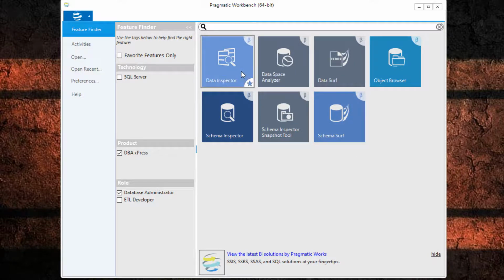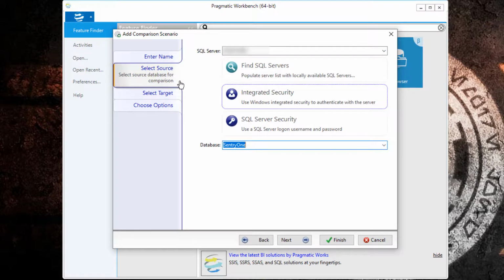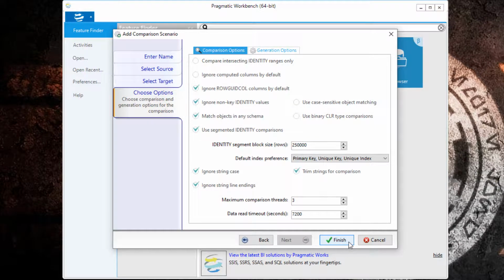The Data Inspector can be launched by clicking on the tile within the workbench as shown here. You will then be asked to enter a name for your comparison. You can then select the SQL server, authentication method, and database you want to use as a source for your comparison. You will then choose the target SQL Server instance and database for the comparison. Finally, you will choose your options for the comparison and click the Finish button as shown here.